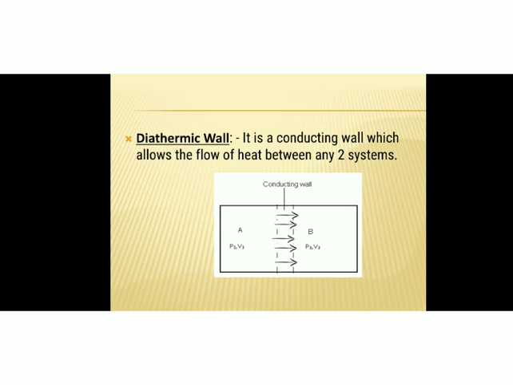And the next type of wall is the diathermic wall, which is a conducting wall that allows the flow of heat between any two systems. So here we can consider two systems A and B separated by a conducting wall. Heat can flow from A to B. Similarly, heat can also flow from B to A.